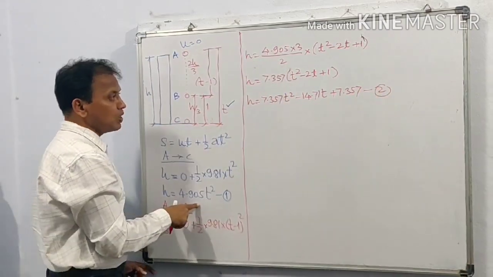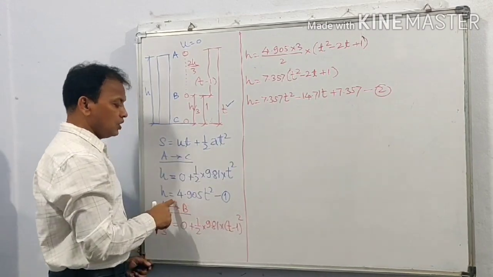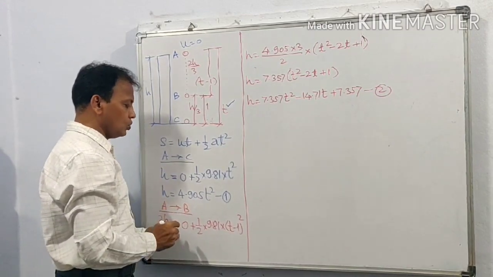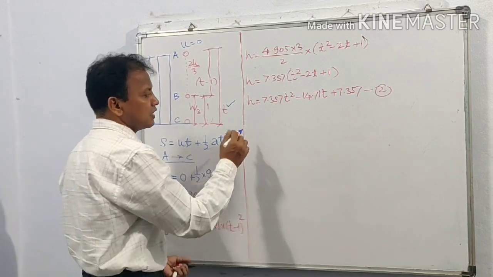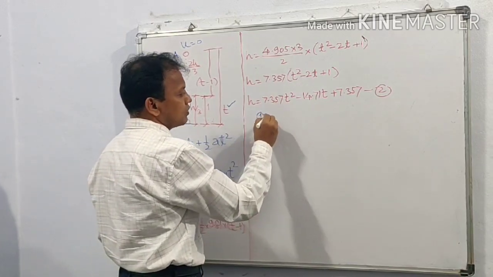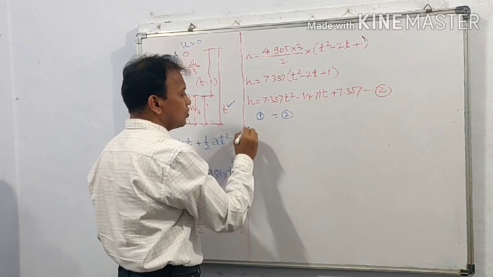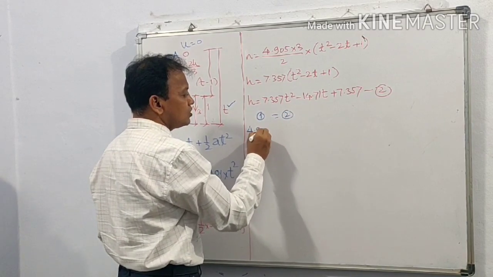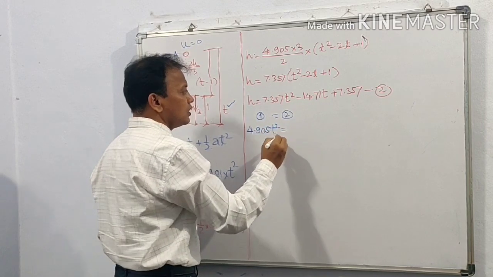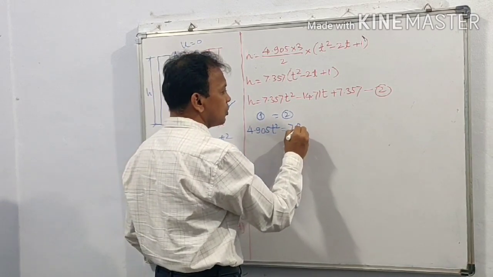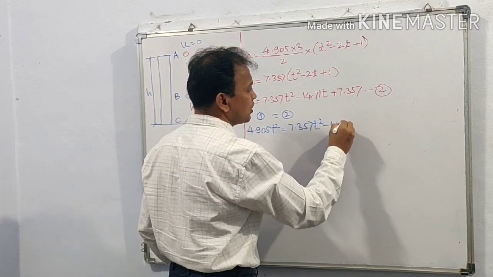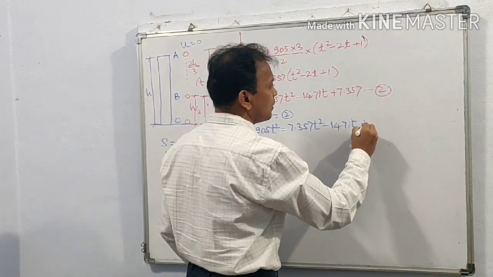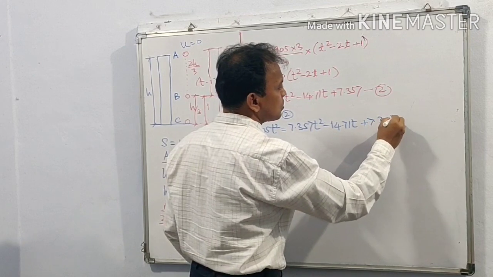We have equation number 1 and equation number 2. Equating equation 1 and 2, we are getting 4.905 t square is equal to 7.357 t square minus 14.71 t plus 7.357.